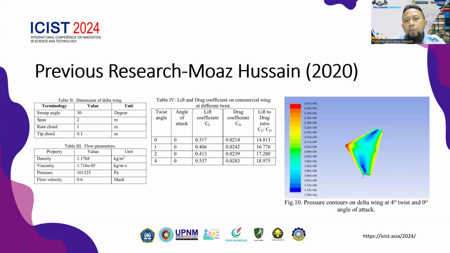Previous research by Muaz Hussein in 2020 investigated the wing with NACA 20412 airfoil at twist angles of 1, 2, and 4 degrees and a sweep angle of 30 degrees. CFD was performed on a UAV with a velocity of 0.8 Mach. The wing with this angle results in a decrease in downward velocity, referring to a higher pressure distribution. In addition, an adequate twist angle will increase lift and significantly decrease drag.